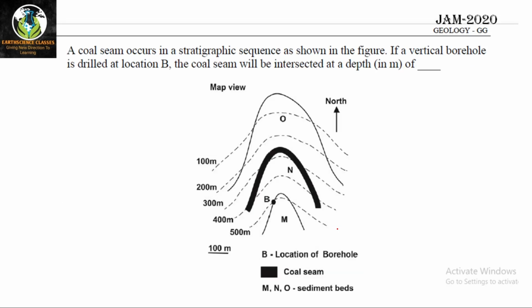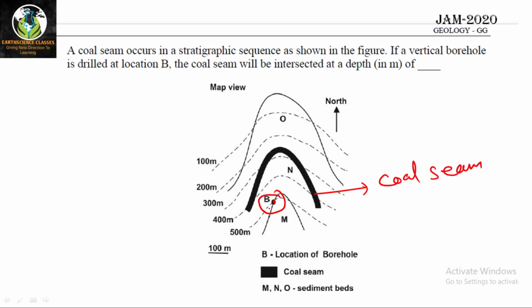Moving to the next question. This is from JAM 2020. It says, a coal seam occurs in a stratigraphic sequence as shown in the figure. If a vertical borehole is drilled at location B, but where is location B? Yes, location B is here. So if a vertical borehole is placed at B, the coal seam will be intersected at what depth? This is the coal seam.